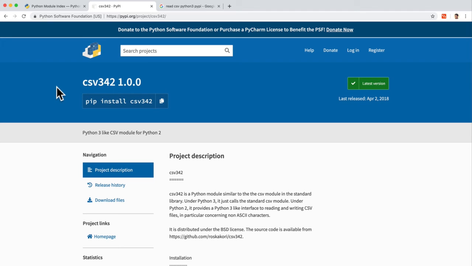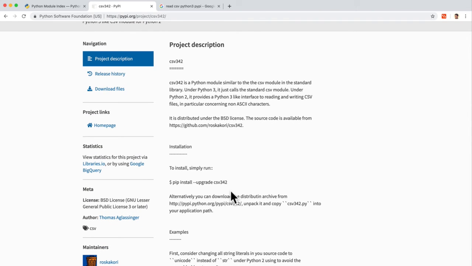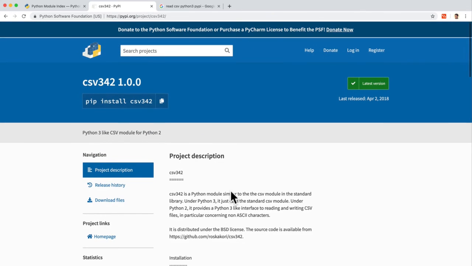They share code so that others can use it. And most of these are completely free to use. You can use them in your code and not have to worry about it, which is really nice. And on top of that, you can also create your own packages. If you wrote a really nice module that you want to share, you can publish your own packages to the Python Package Index.